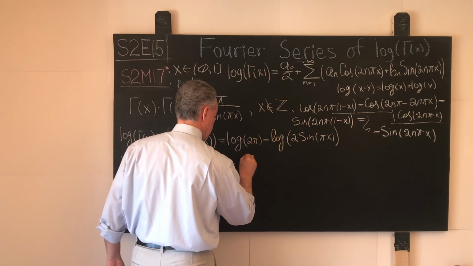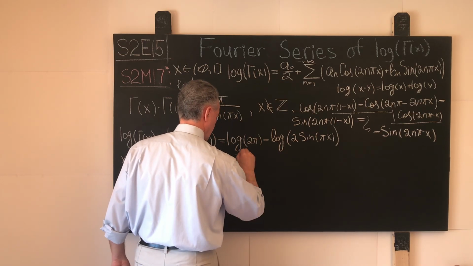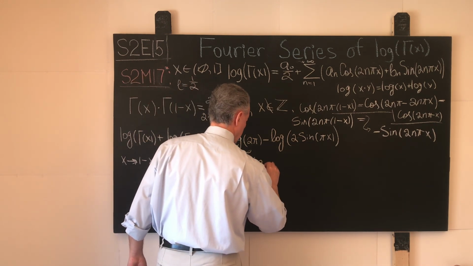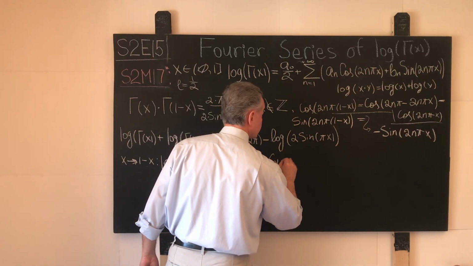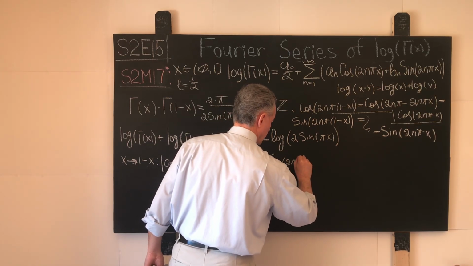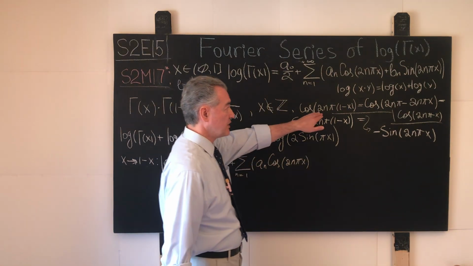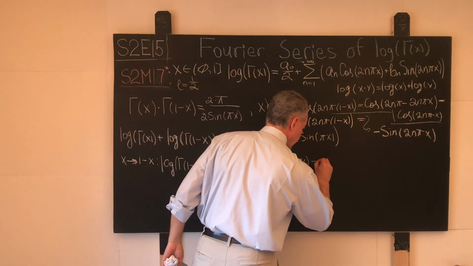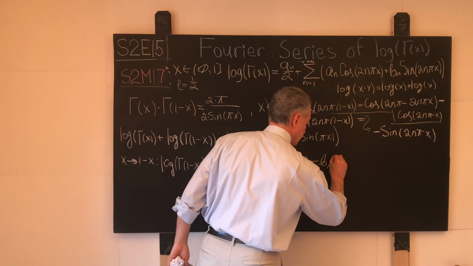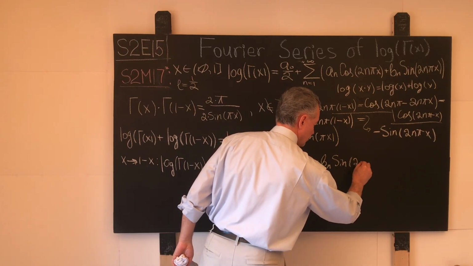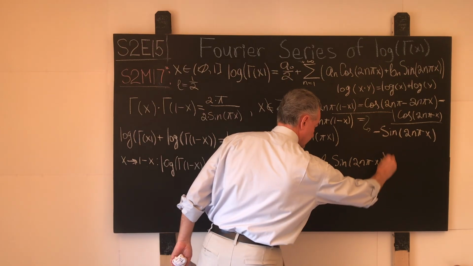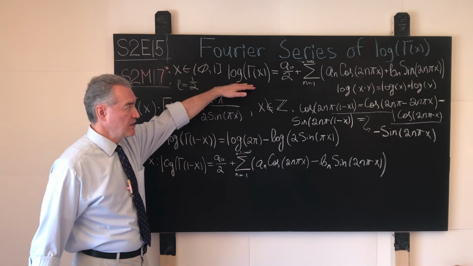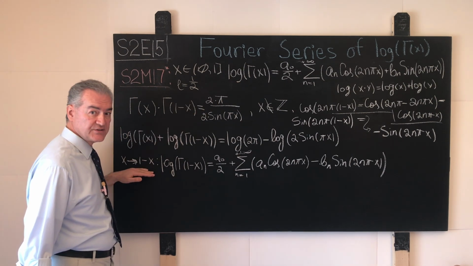Then we will have our sum that runs from 1 to positive infinity, and then we will have a sub n times cosine of 2n pi x. This is due to this straightforward step. But for the coefficients bn, we'll have negative bn sine of 2n pi x. So far, so good. This expression is obtained from that expression via this transformation.